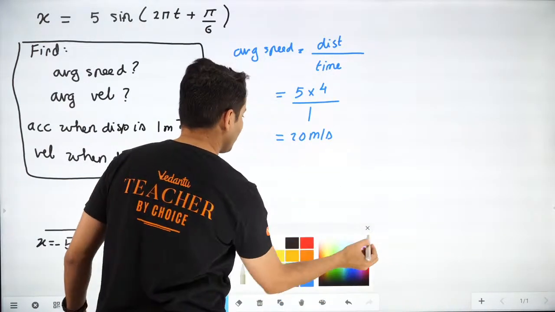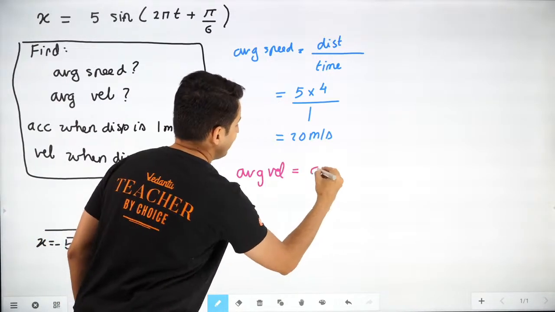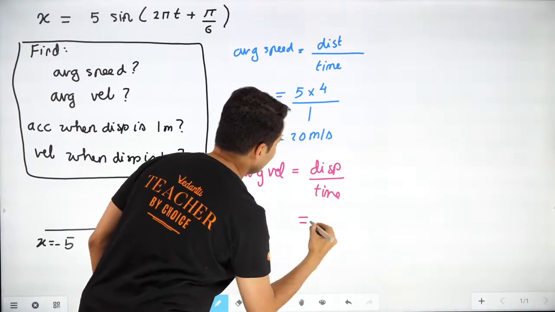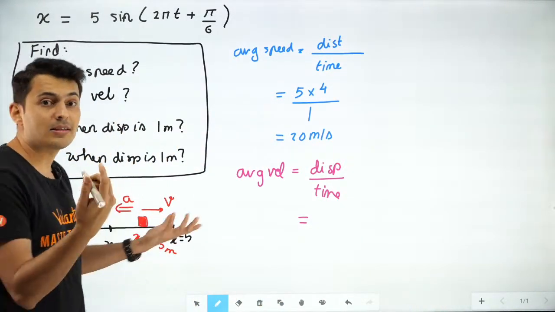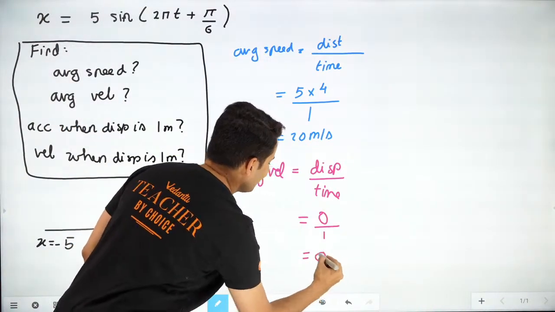Now, next set. Imagine I ask you to find average velocity. Average velocity is displacement upon time. What is the displacement in one complete oscillation? Displacement is 0. The time could be anything, it doesn't matter, but the answer will be 0.